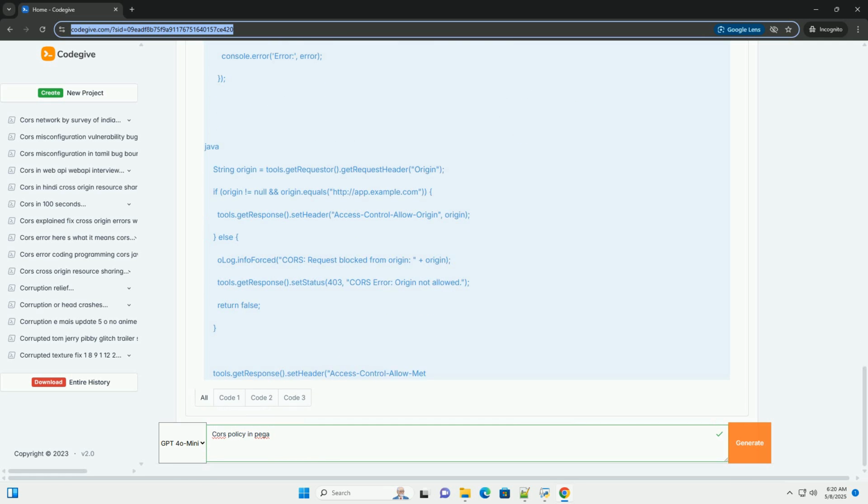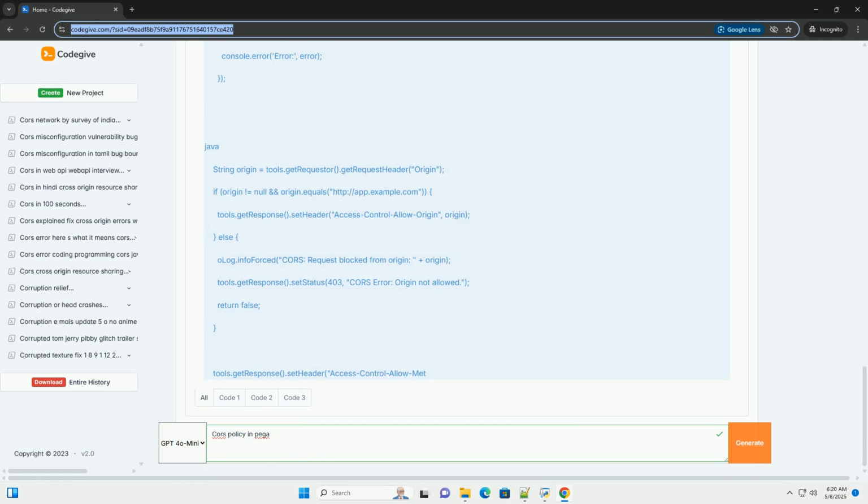If the origin is dynamically configured in a Pega data object, you can retrieve it with a data page and loop through it and compare it with the origin header. Logging and error handling: if the origin is not in the whitelist, the code logs a message, important for security auditing, and sets the HTTP status code to 403, forbidden, to indicate that the request is not allowed. This is crucial to prevent unauthorized access. Return false from the activity to stop any further processing.